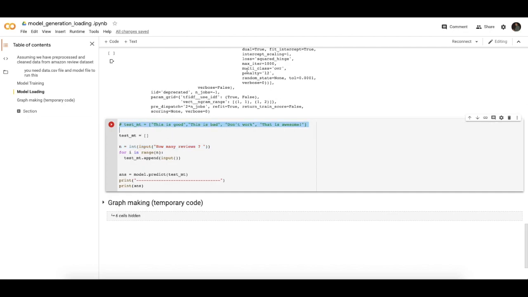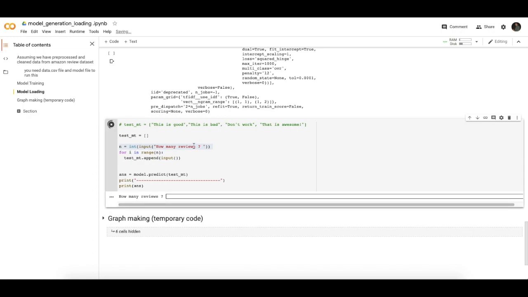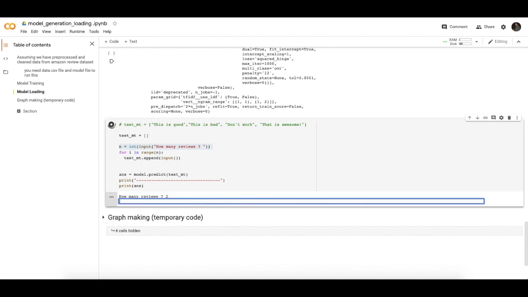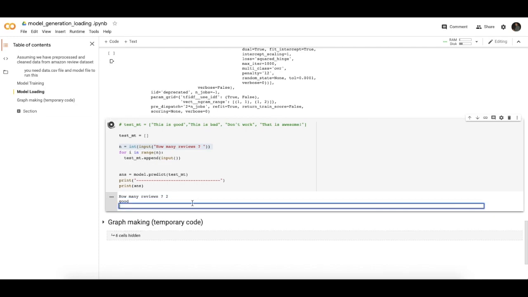After loading the model, it's time to test the model. First of all, we give how many reviews we are entering, because if we enter 2 reviews, then it gives us 2 spaces for entering the reviews. First good and second bad.